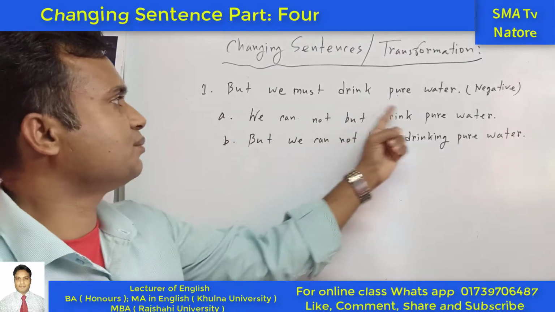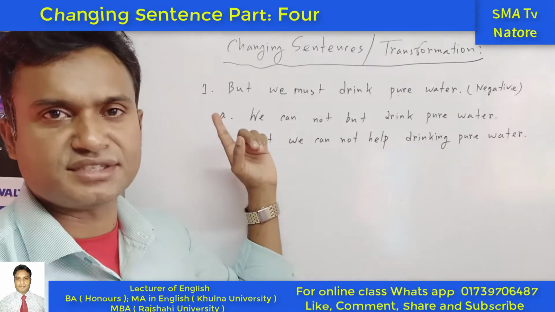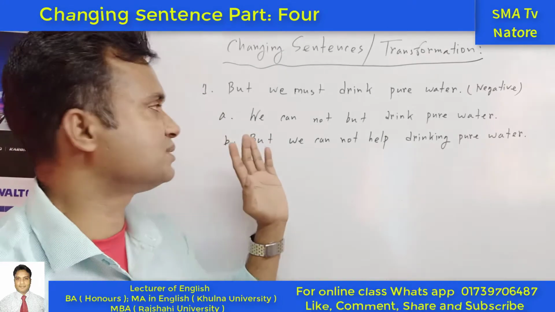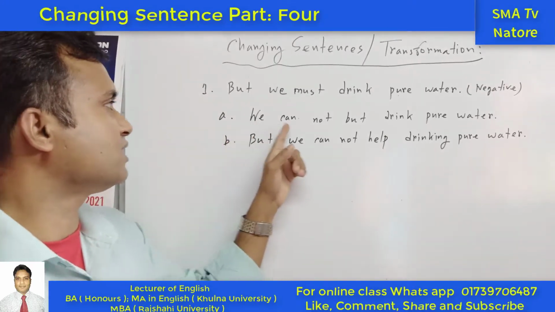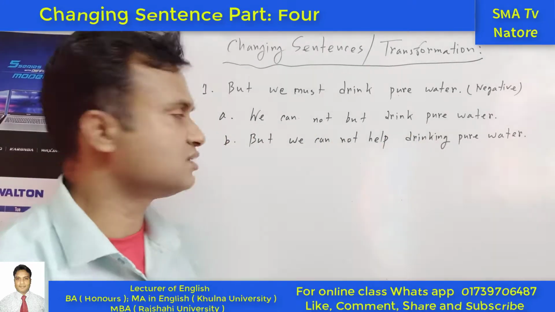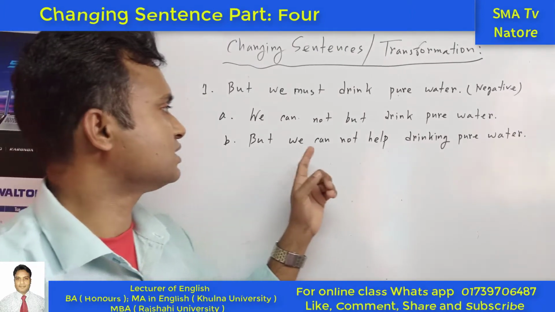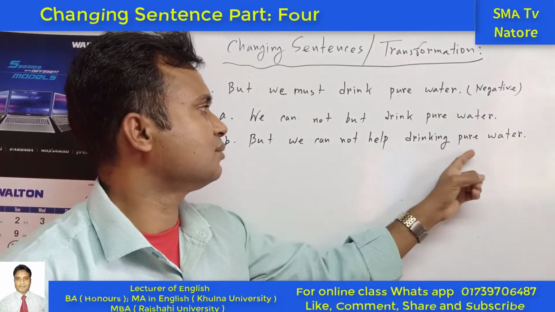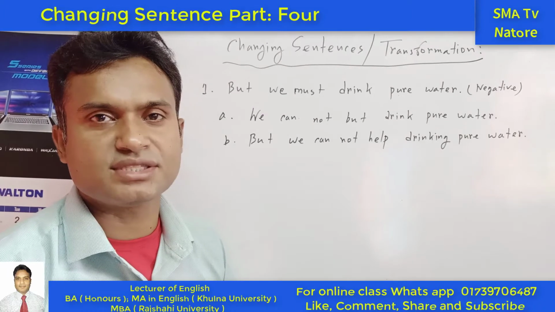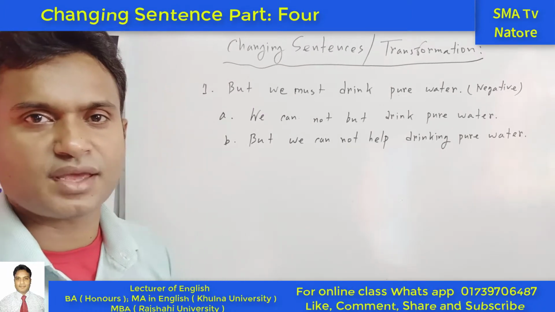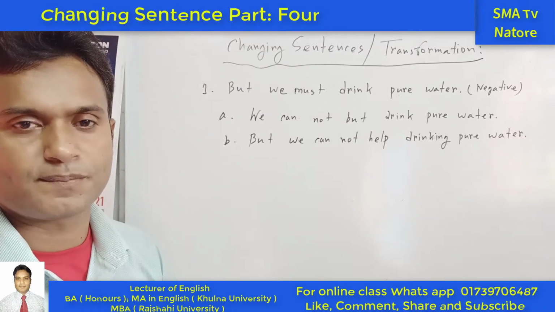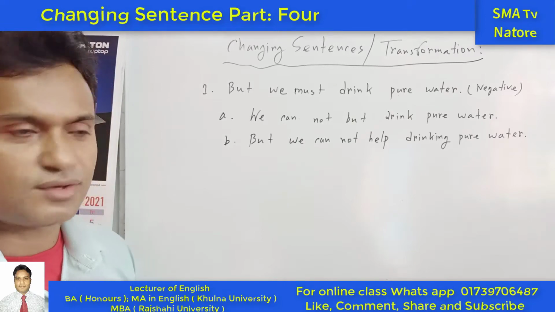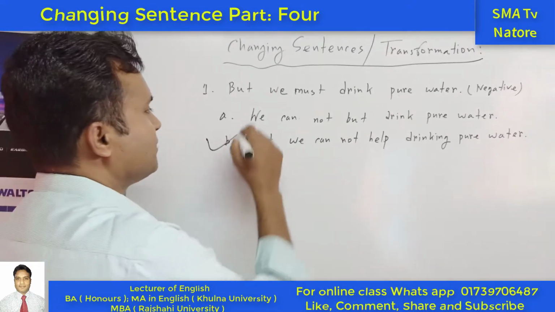But we must drink pure water. This is the sentence, and we have to make it a negative sentence. Okay, "We cannot but drink pure water." Another one is "We cannot but drinking pure water." So which one is right, A or B? Number B. Okay, thank you. The answer is B. But why?